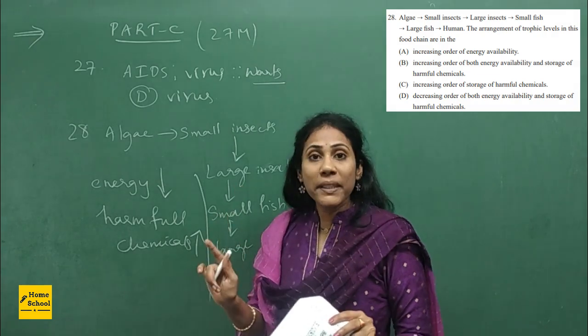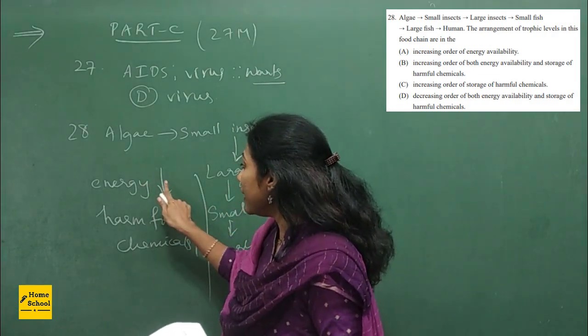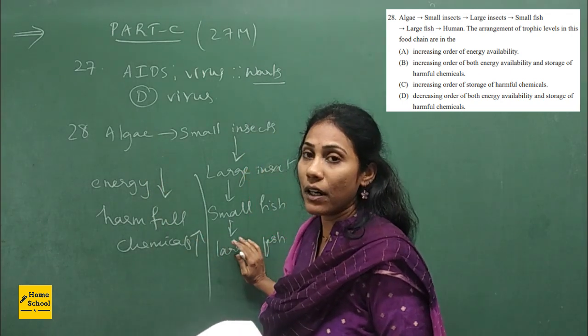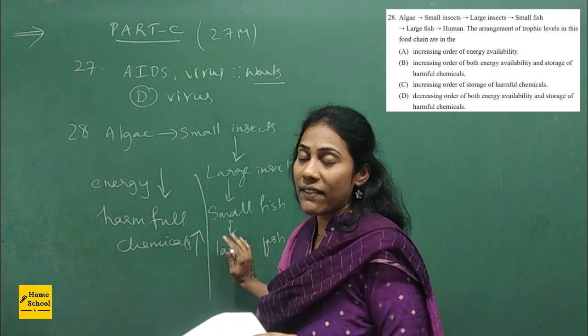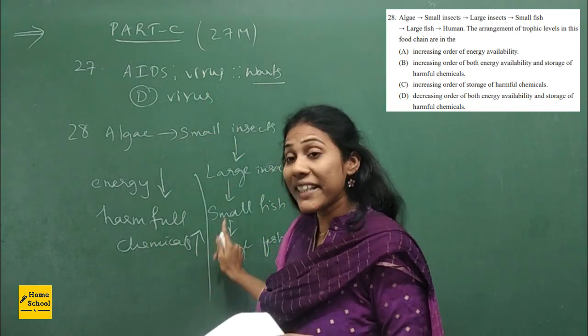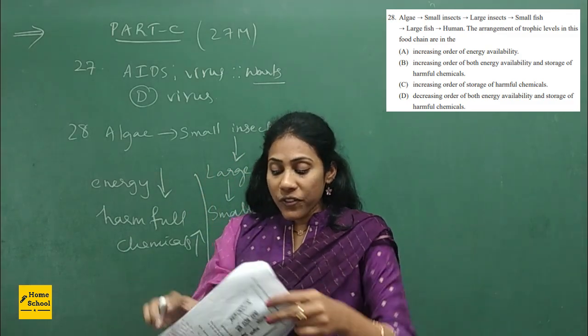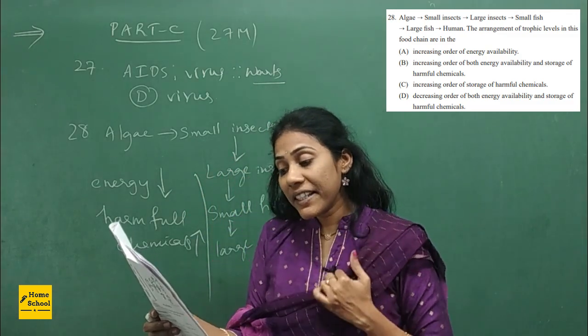So which one will be the correct option? Remember the point, guys. Energy availability decreases from the bottom trophic level to higher trophic levels, and harmful chemical storage increases from one trophic level to another. So which option seems to be relevant here?